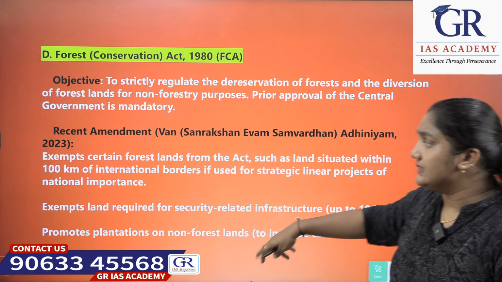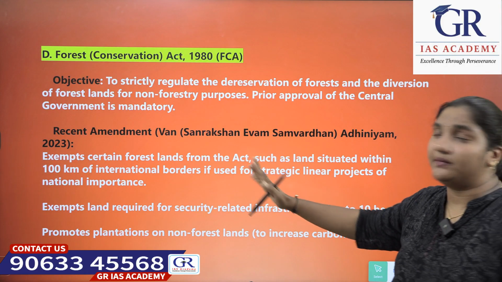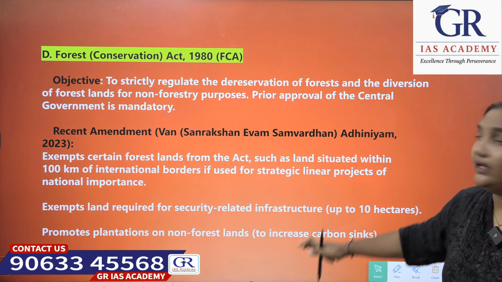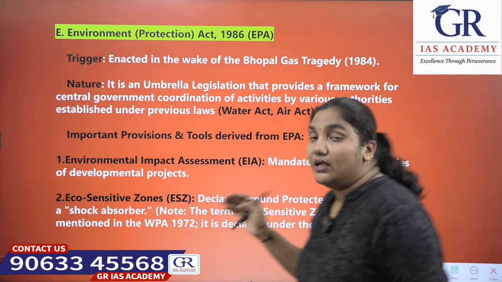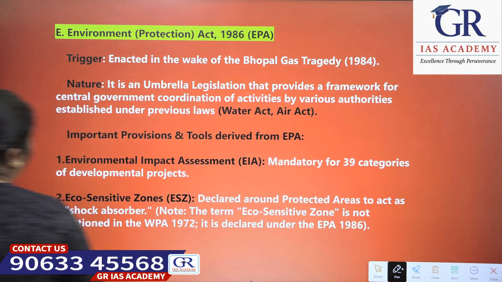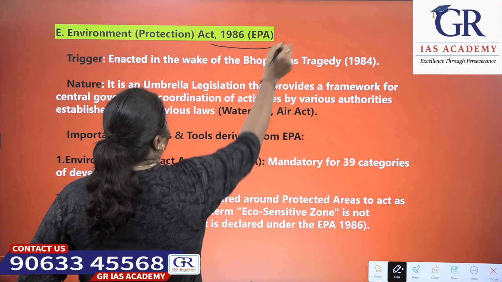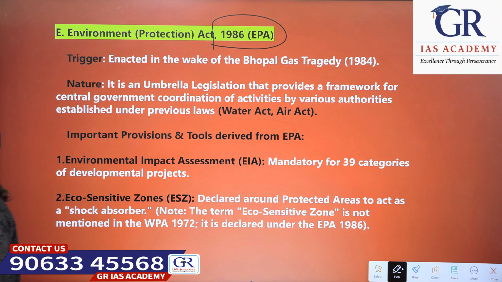Okay. These are a few exemptions of the recent amendment which happened in 2023. Okay, next we have seen air, water, forest. Now it is environment. Environment Protection Act 1986. What is the trigger of it?